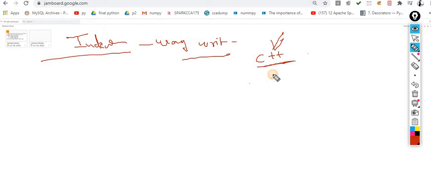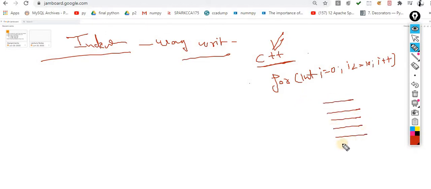Inside C, C++, I try to do something like this: for int i = 0; i <= 10; i++. I just take a simple for loop. This is the for loop syntax inside C, C++ and even Java. Let's suppose I want to associate these lines, these statements, this logic, with this for loop. I have to take advantage of these curly braces.